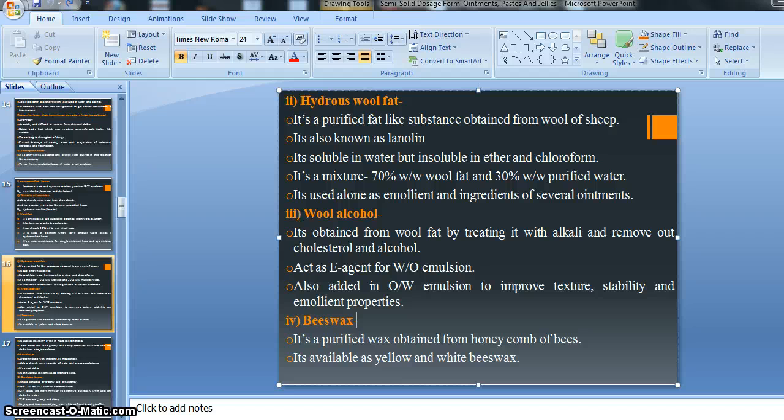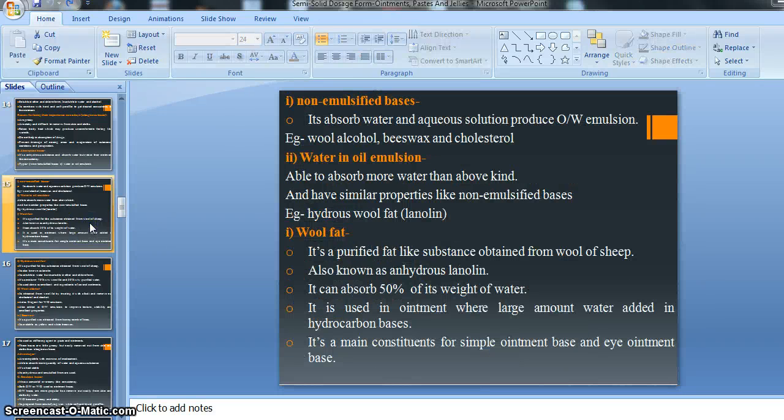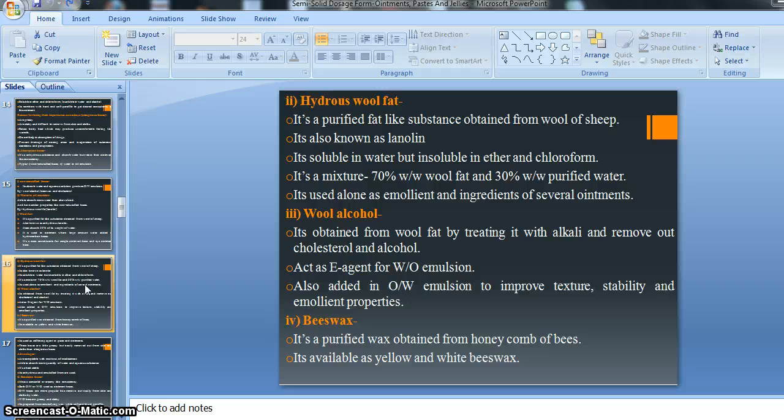Then another example for the absorption bases, that is beeswax. This is our fourth example, beeswax, right. So let's see what it is. Beeswax is a purified wax obtained from the honeycomb of bees. So the source of beeswax is different, as we know wool alcohol and anhydrous wool fat are obtained from the wool of sheep, right. But beeswax is obtained from a different source, that is the honeycomb of bees.